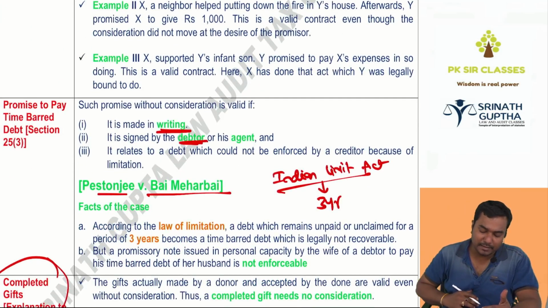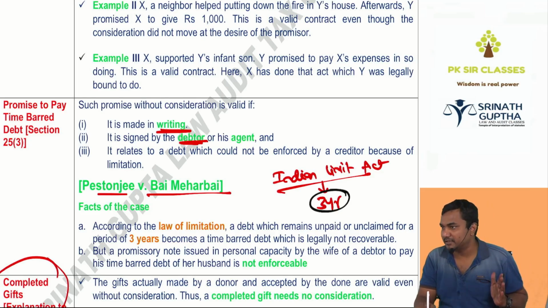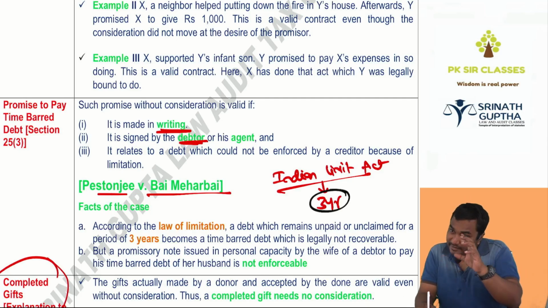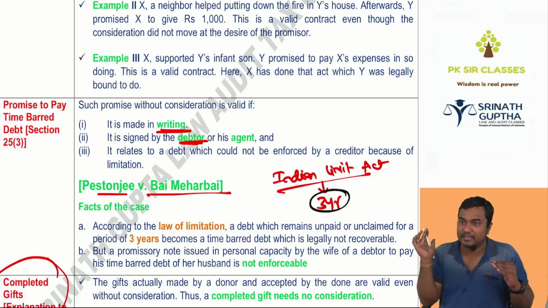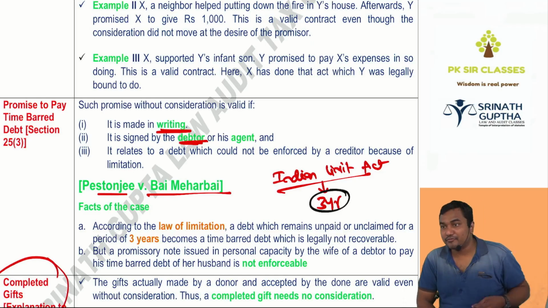Next, promise to pay the time-barred debt. Generally, the life of the debt is only 3 years as per the Indian Limitation Act. Which act? Indian Limitation Act. After expiry of the 3 years, we cannot recover the debt lawfully or legally. Then it will become zero. But if the debtor makes a promise to repay the expired, time-barred debt, again such debt will get life for 3 years. Even without consideration, it is enforceable.